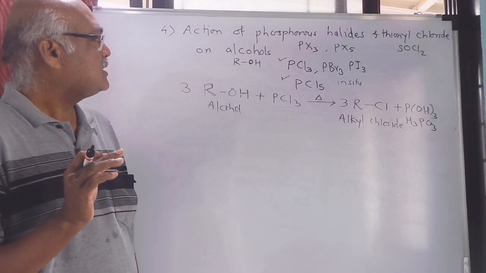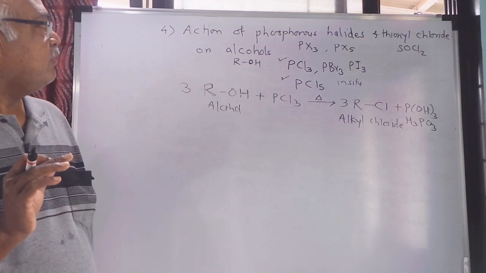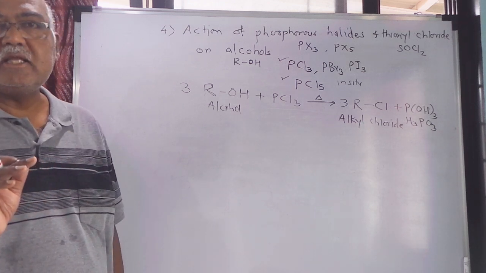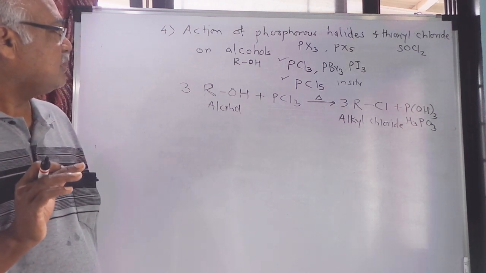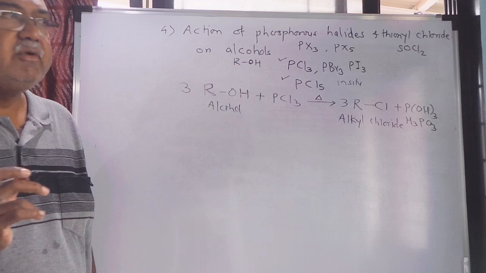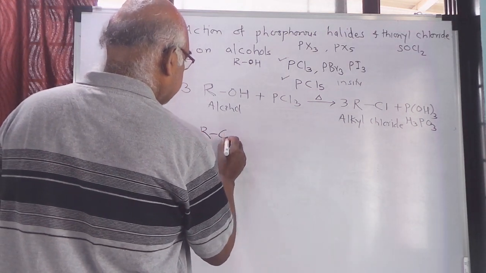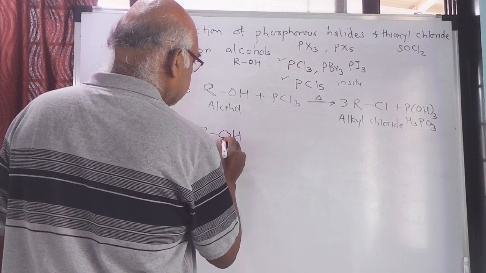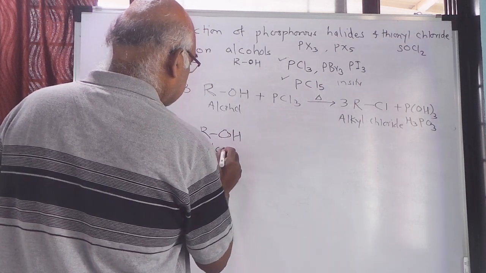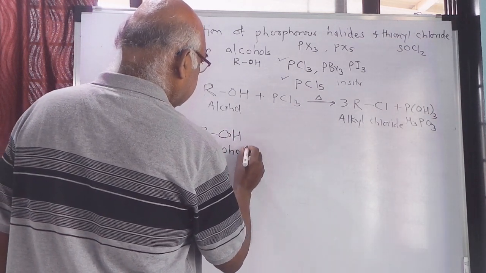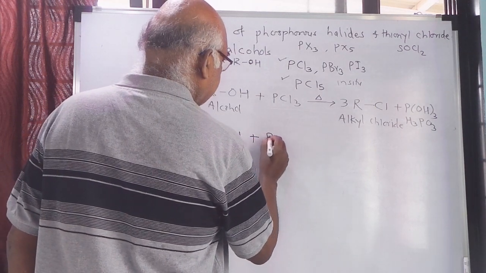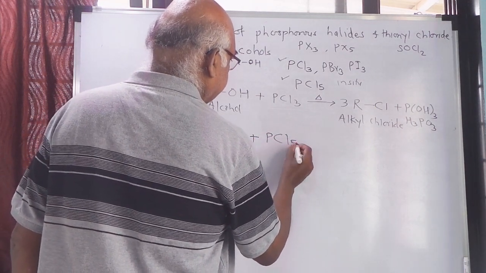Now suppose I take phosphorus pentachloride, that is PCl5, then how will the reaction take place? Phosphorus pentachloride is taken, again we'll take alcohol, and this alcohol is treated with PCl5, phosphorus pentachloride.